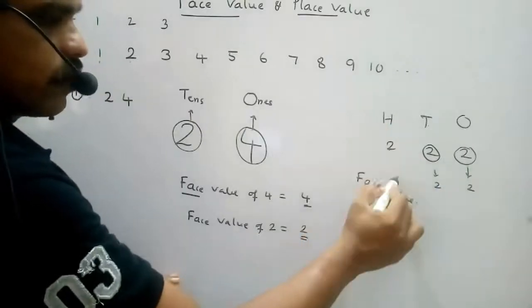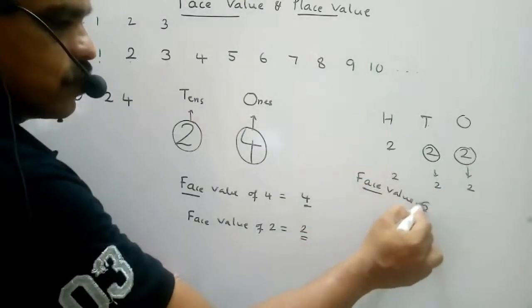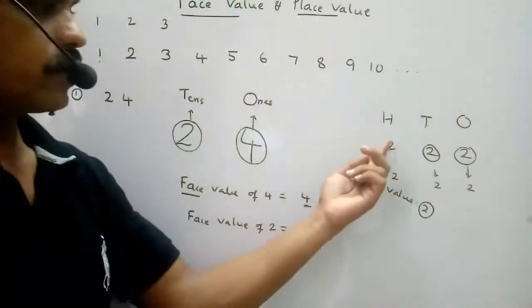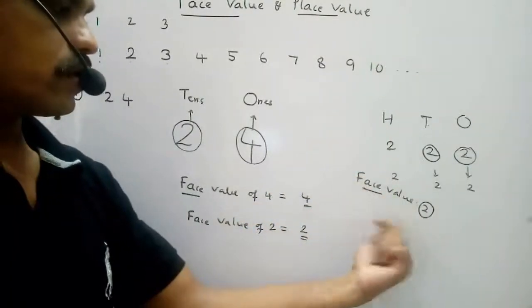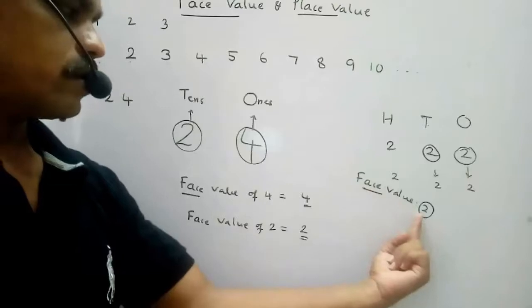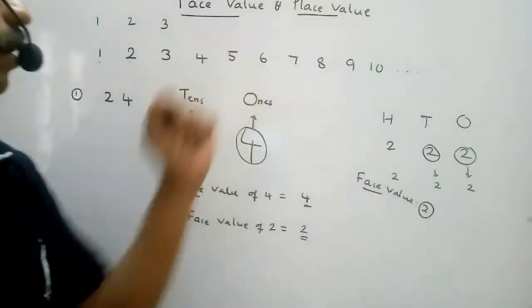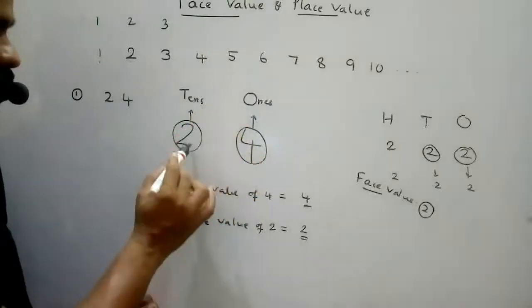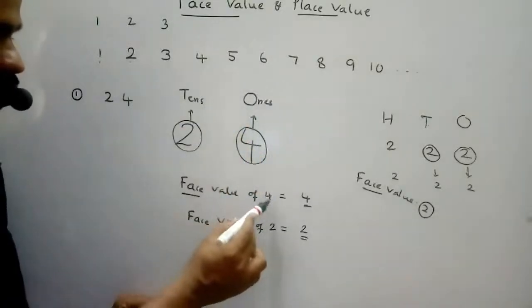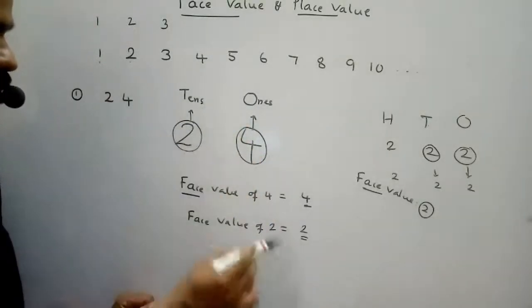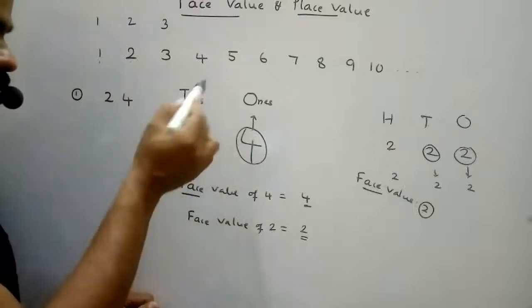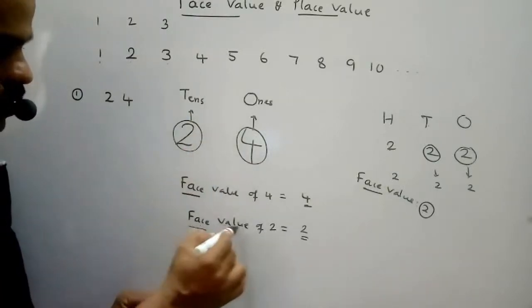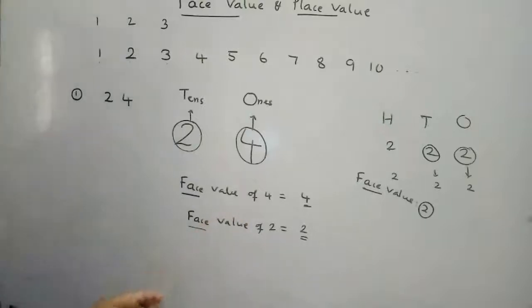If the 2 is in hundreds place, face value is always 2 only. So wherever we keep 2 in different places, the face value does not change. That means face value is always equal to the number. So in 24, 4 is in ones place, 2 is in tens place, and the face value of 2 is 2 only.